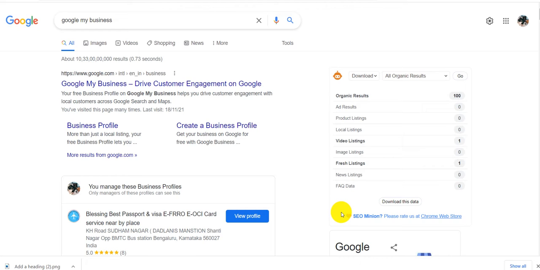What is the purpose of Google My Business? As mentioned, Google My Business is a tool that enables you to manage and optimize your business profile on Google. Your business profile is a Google term for your Google business listing, and the business profile appears in Google Maps and in the local results of Google search.